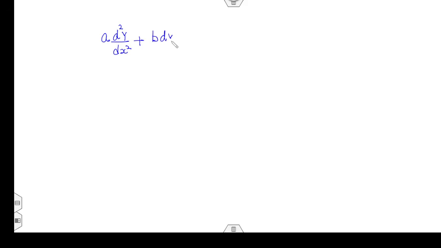Now one more important point. Whenever you have a differential equation, say a d square y over dx square plus b dy over dx plus c y equal to d, the right hand side may be a function of x or a constant. Whenever you want to apply the steady state, you have to check two properties.